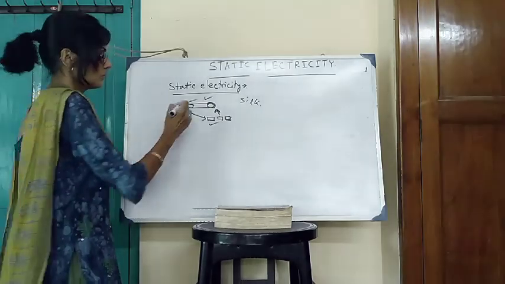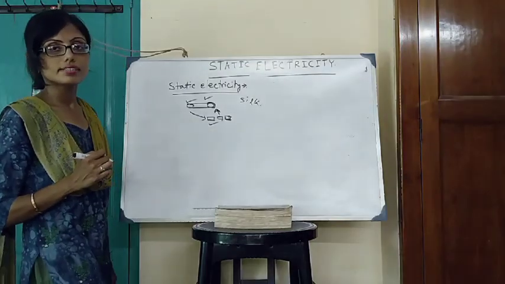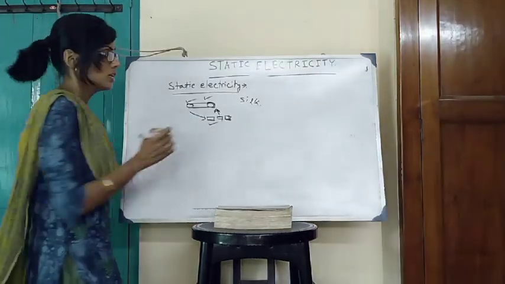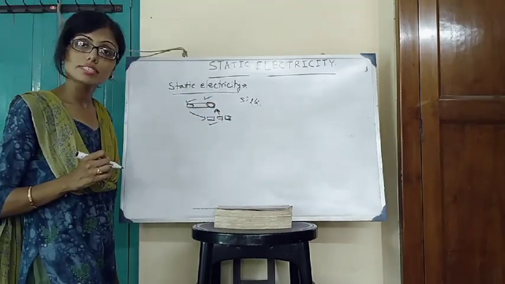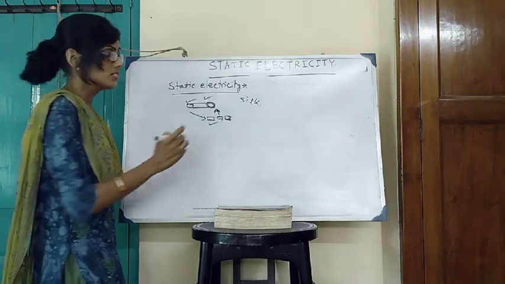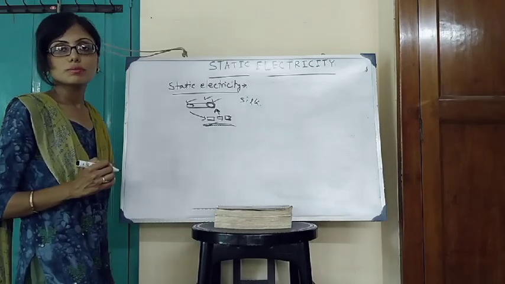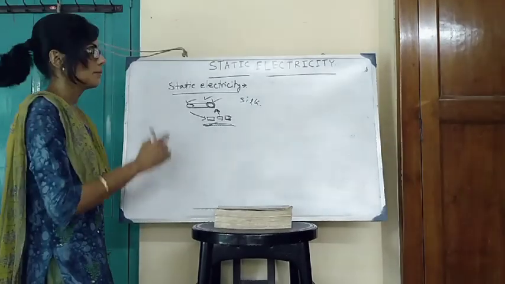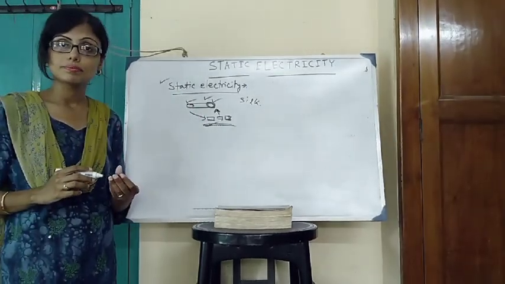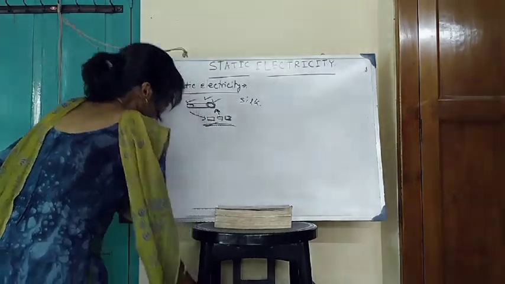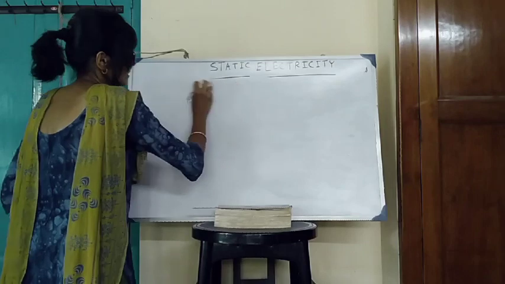At the opposite side of the glass rod there was no friction, so no electric charge carriers are produced there. The charge carriers are static at the position of the friction, and due to their presence, the glass rod attracts the pieces of paper. This type of electricity is called static electricity. The charge carriers are static. Clear?